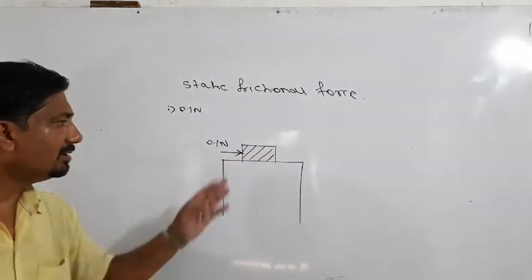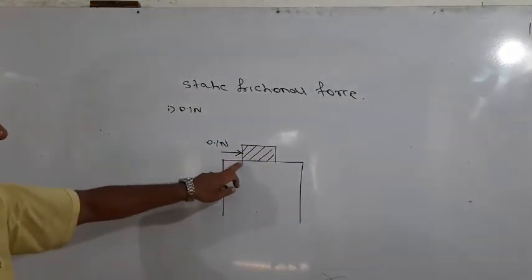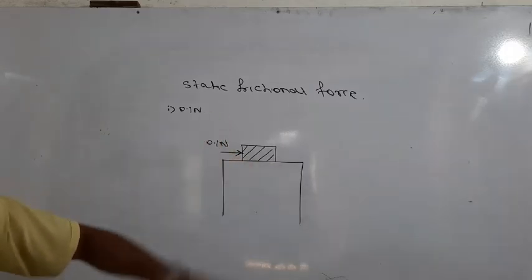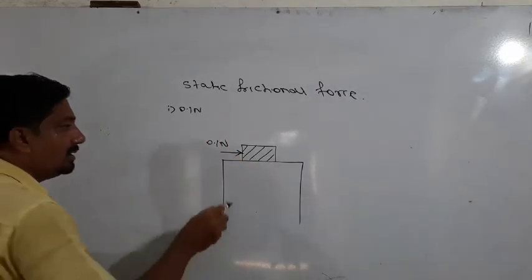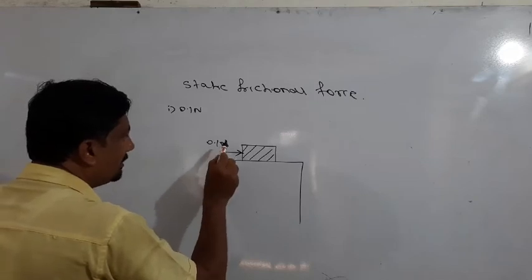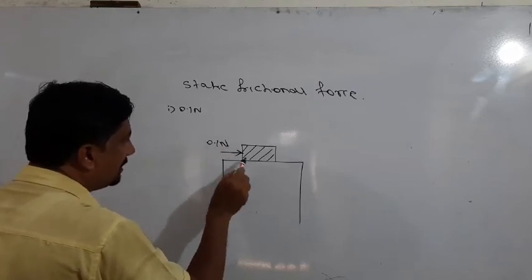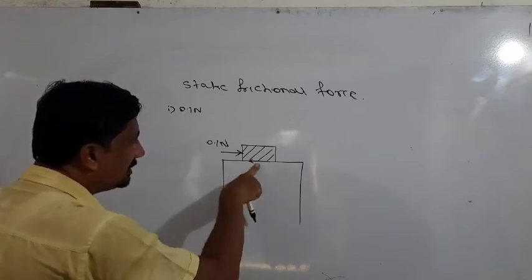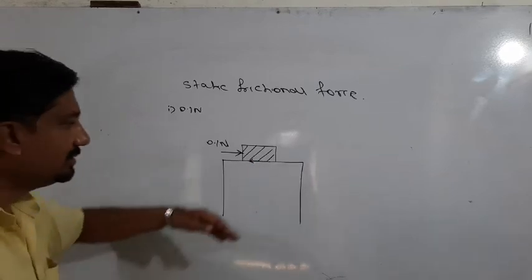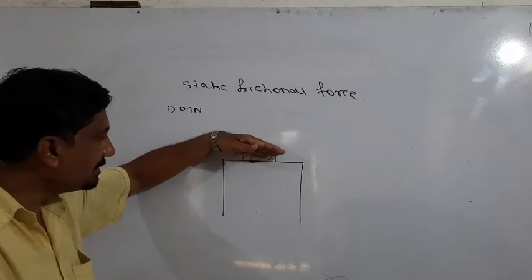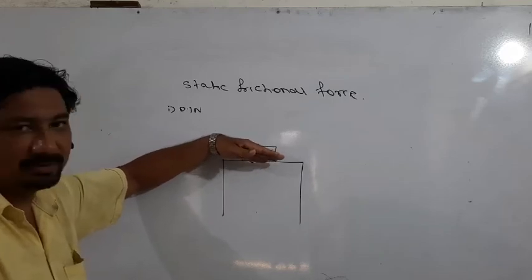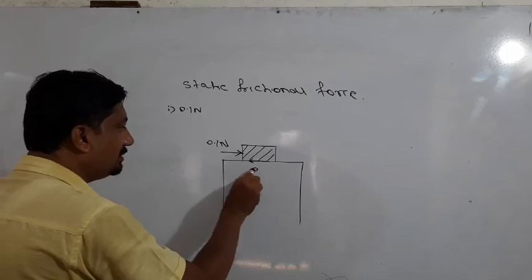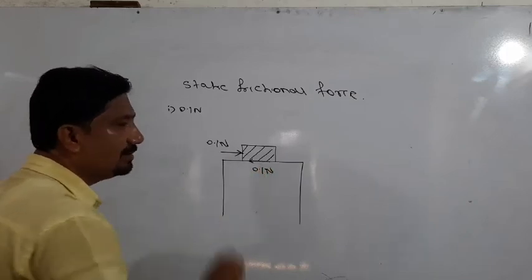Why does the block not move? Because the total resultant force acting on the block, even after applying 0.1 Newton force, is 0. How is it? When this force is applied, at the same time an equal and opposite force is produced between the two surfaces, block and table. The value of this force is also 0.1. So this is the frictional force.